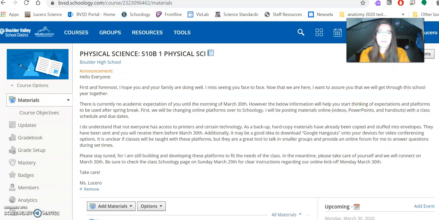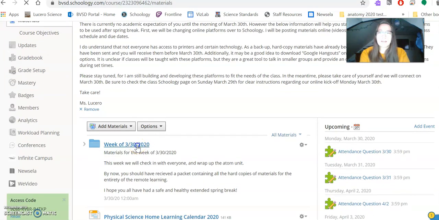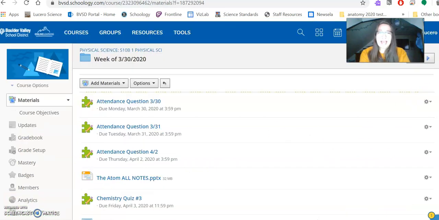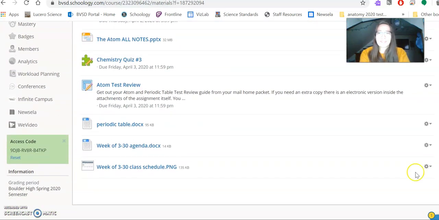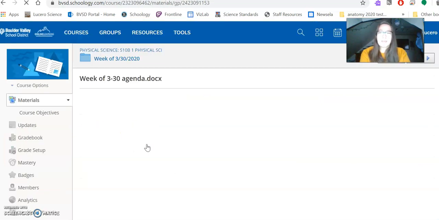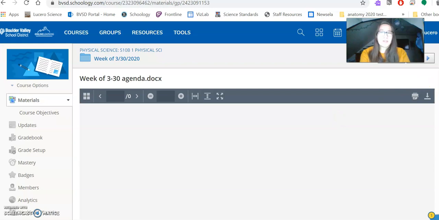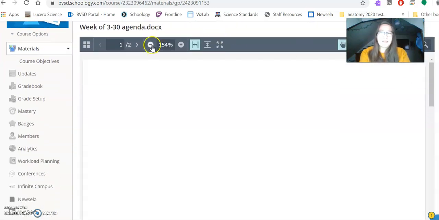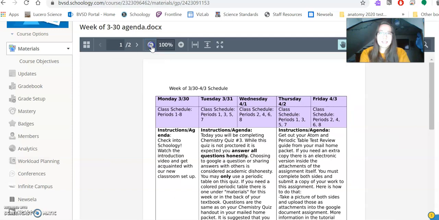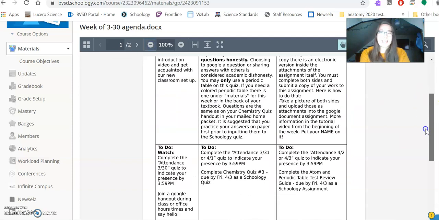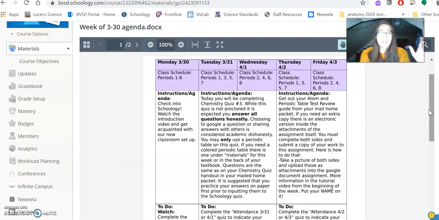You will find, if you scroll down into those materials, look for something that has agenda in it. So, week of 3:30 agenda. If you look in here, it's going to have instructions and a to-do for every day that week. So this is just reading, hard copy, you don't have to watch a video or join a Google Hangout, but it talks to you about what you should be doing each day.